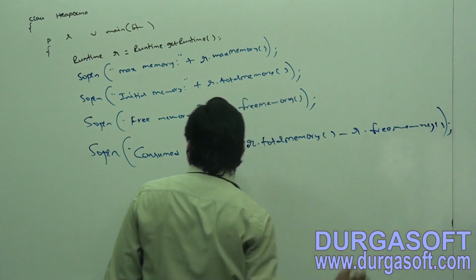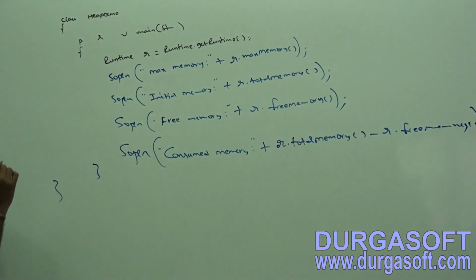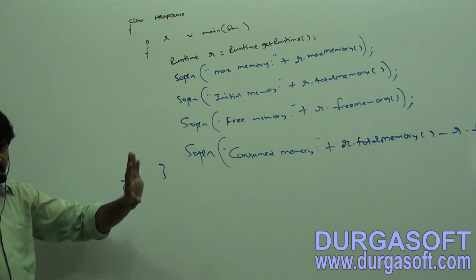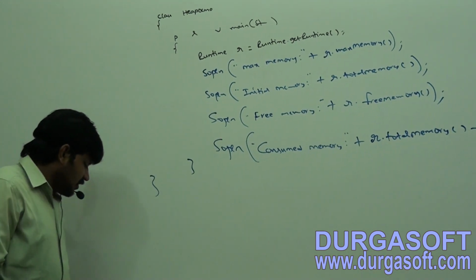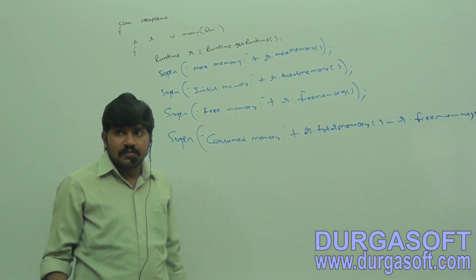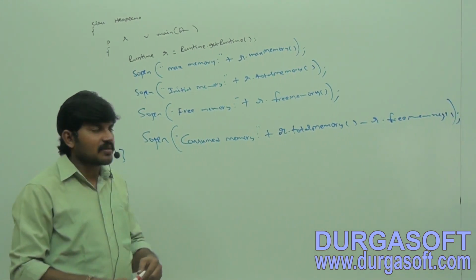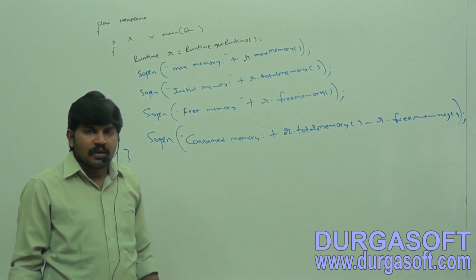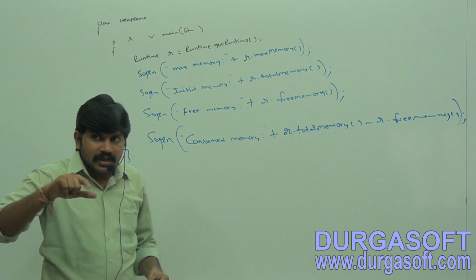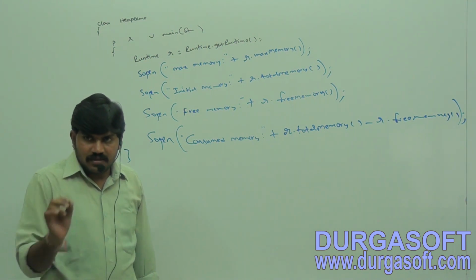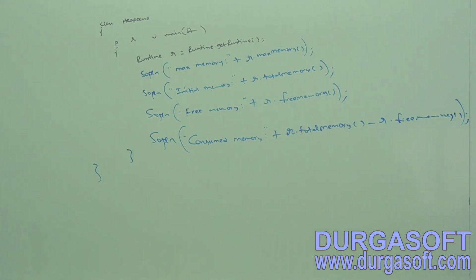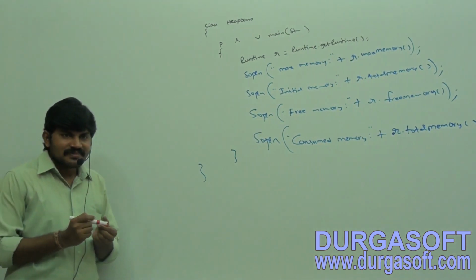Okay, sir, this is the way to print heap memory statistics. But here one small twist is there. The output always comes in terms of bytes, a huge number of bytes. I don't want the number of bytes. I want it in MB, like 100 MB or 64 MB. Sir, how to convert bytes to MB?